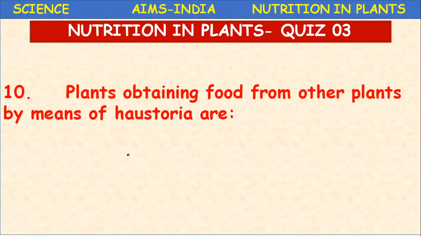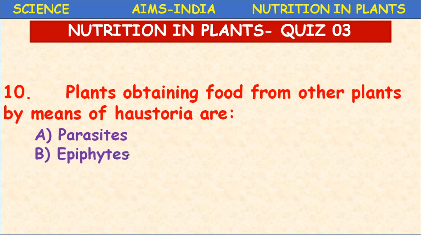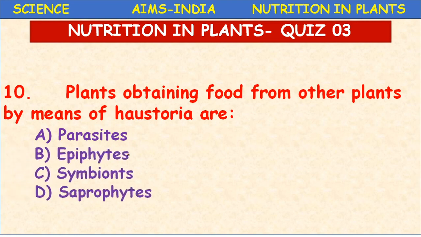Next, today's last question. The plants obtaining food from other plants by means of haustoria are: parasites, epiphytes, symbionts, saprophytes. Haustoria are special root-like structures which help in absorbing the nutrients.